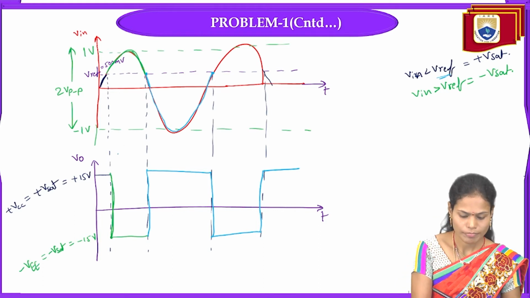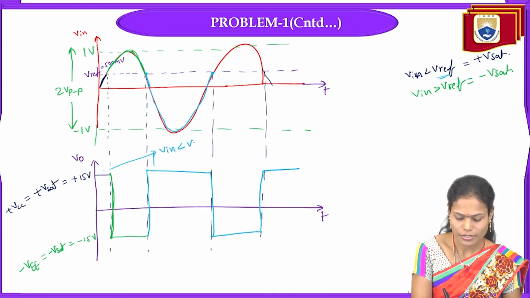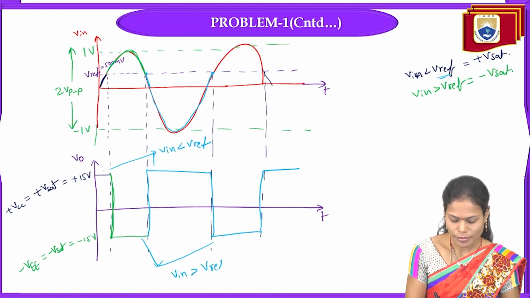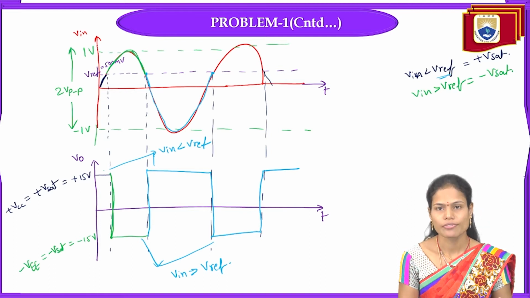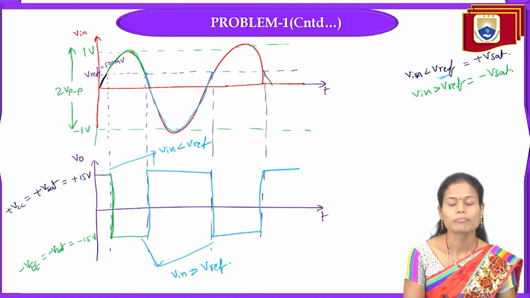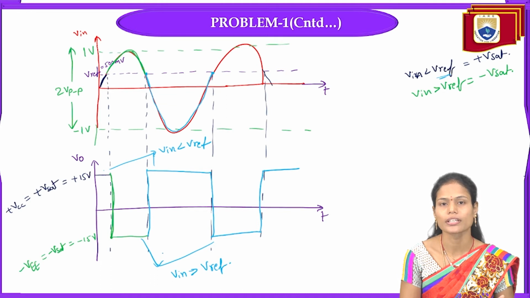So this is the condition whenever the input signal is less than the V reference, and this is the condition whenever the input signal is greater than the V reference voltage. In this way we get the signal shifting from the positive saturation level to the negative saturation level in the case of the inverting comparator.